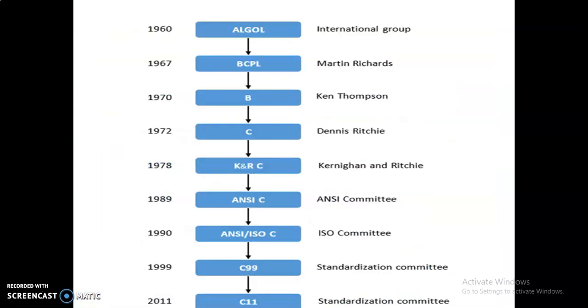Okay, this is the history. Once again I repeat this. ALGOL, and then it was renamed as BCPL, and B, and then C in the year 1972 by Dennis Ritchie. This language is called C, and it was later called K&R C and ANSI C. The ISO committee renamed this in 1990 as ANSI/ISO C. In 1999, it was renamed by the Standardization Committee as C99. In 2011, the Standardization Committee renamed this as C11. So this is the history of C.